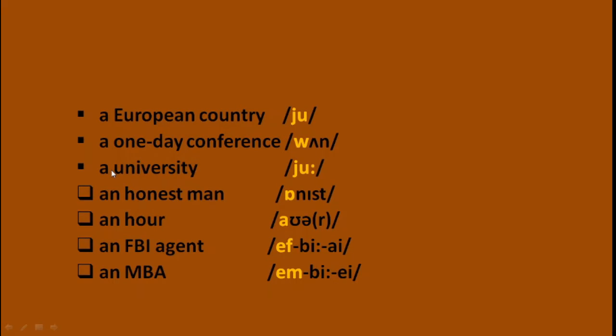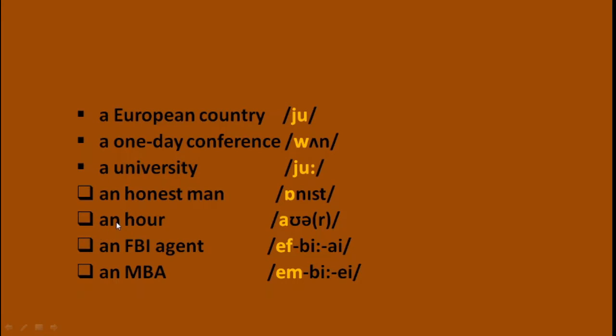Next example, a university. The word begins with the letter U, but when we pronounce the word, it begins with the Y sound. So before that you need to add the article a.